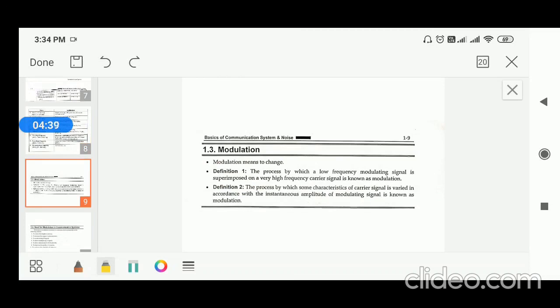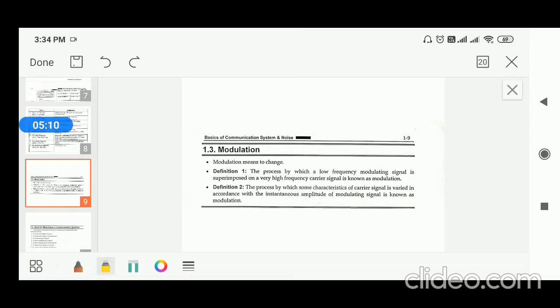Next, modulation. You know, modulation is a very important process which is compulsory for wireless communication, not only wireless but wireline also. Basically, modulation is meant for wireless communication. Without modulation we may encounter many problems. Hence modulation is compulsory. Modulation is a process of changing one of the parameters of a high frequency signal in accordance with the instantaneous amplitude variations of the modulating signal.